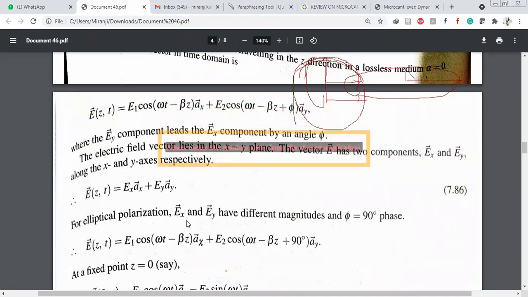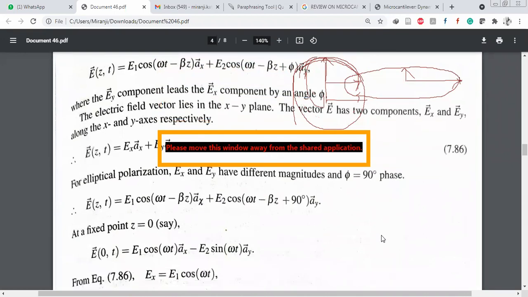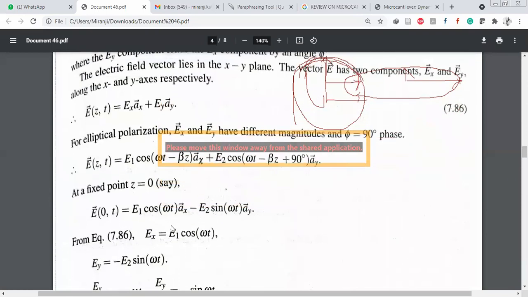For elliptical polarization, Ex and Ey are of different magnitudes with a phase difference of 90 degrees. So E of z comma t equals E1 into cos of omega t minus beta z into Ax plus E2 into cos of omega t minus beta z plus 90 degrees into Ay. At a fixed point z equal to 0, E of 0 comma t equals E1 cos omega t Ax minus E2 sin omega t Ay.